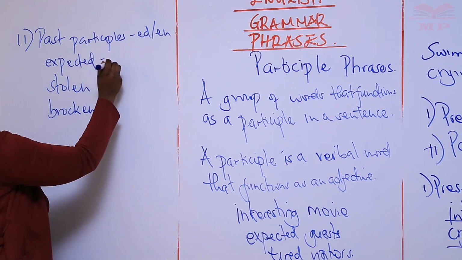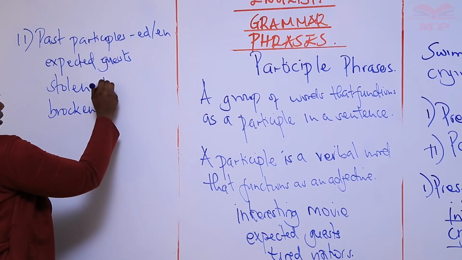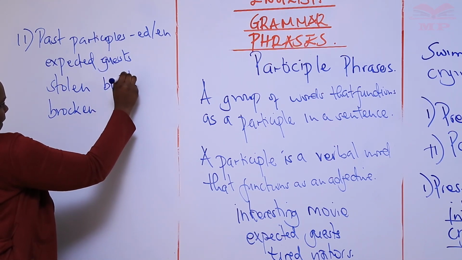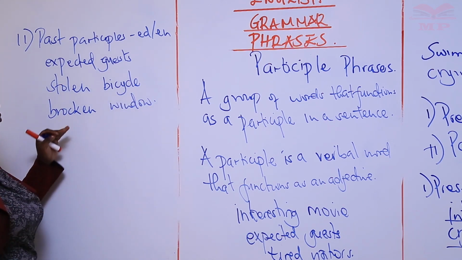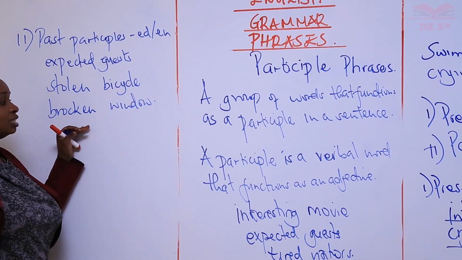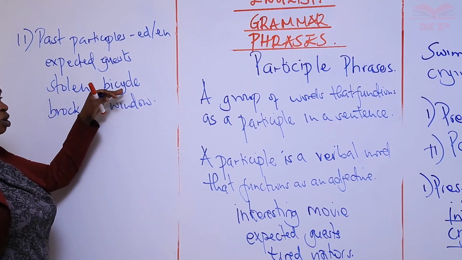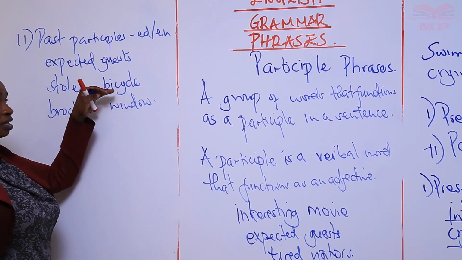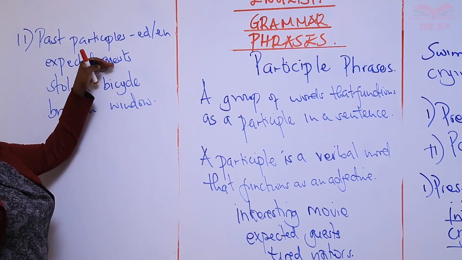So we can have expected guests have arrived, the stolen bicycle, the broken window. Broken here is not functioning as a verb. Stolen here is not functioning as a verb. It is functioning as an adjective, giving us more information about the noun: the noun window, the noun bicycle, and the noun guests.